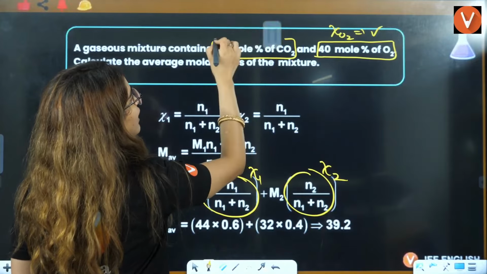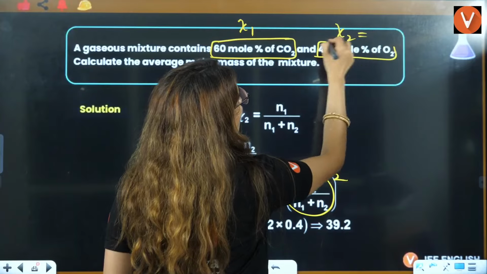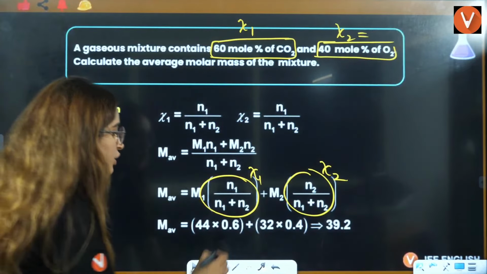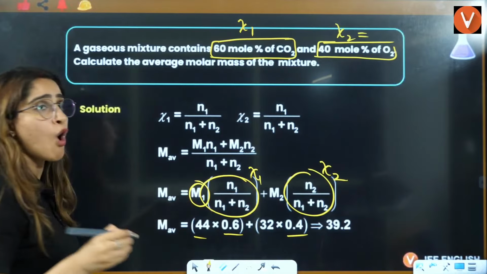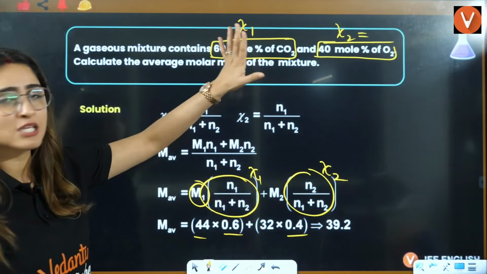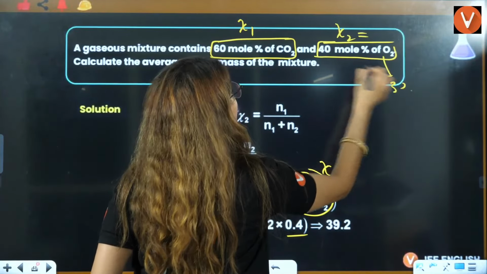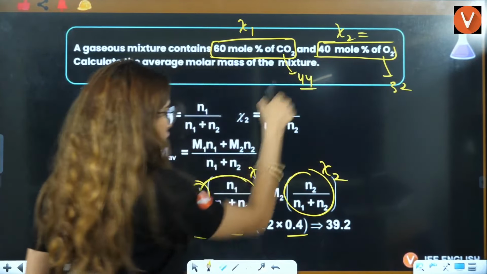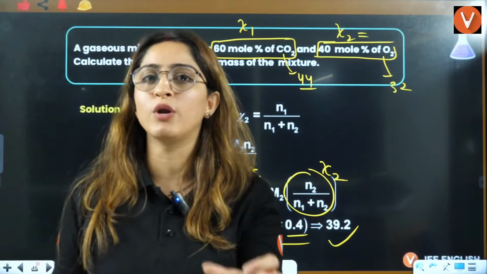Mole fraction of 1 we have written as CO2, mole fraction of 2 as O2. So both mole fractions are given to you, you put in the values here. You put in the mass: M1 is CO2, that is 44. For oxygen, the mass is 32. You put in the values and you will get your answer for average molar mass.